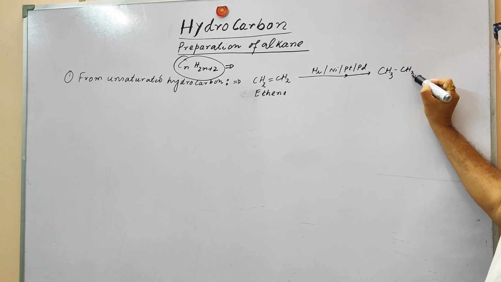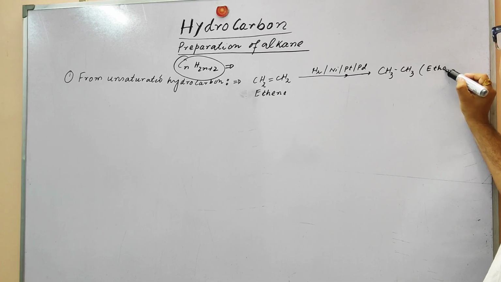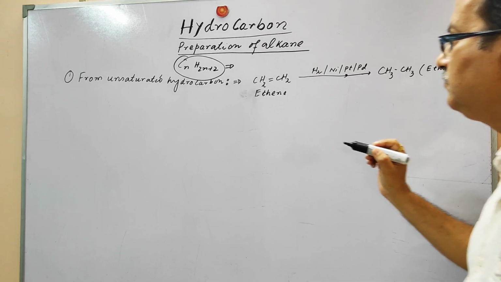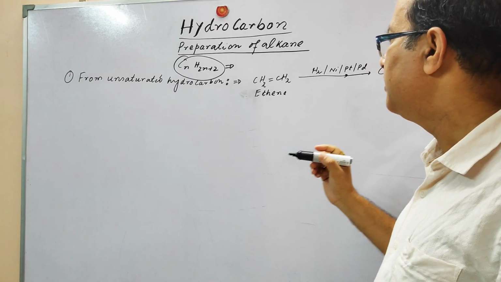This is ethane. We can produce ethane. This is the process from the unsaturated hydrocarbons.